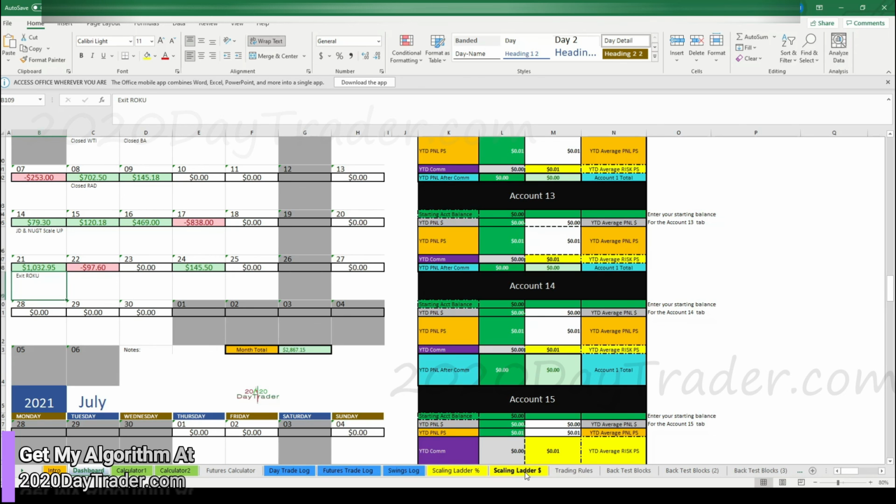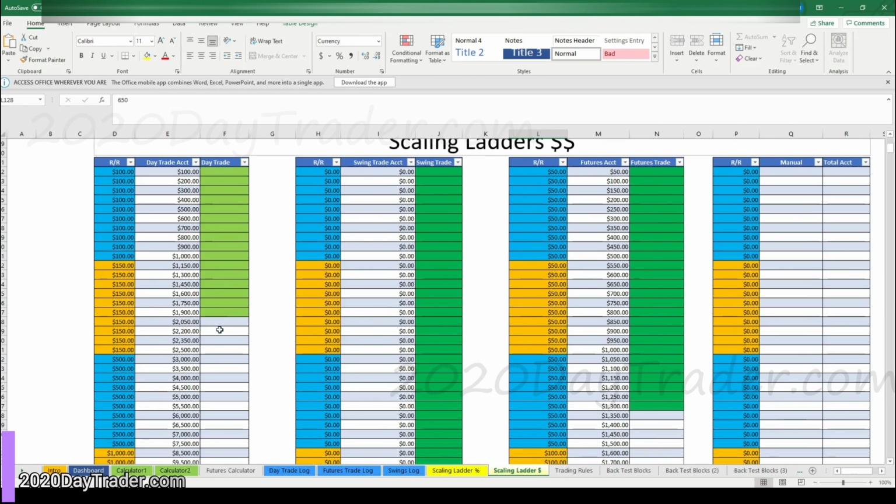All right, so scaling ladder. 1, 2, 3, 4 bars away now. We're slowly getting back there. This barrier right here. But this is going to change. I have to change this, or this is not going to work, because these tickers have gotten too expensive. So next week, look for the video revamping the trade plan.